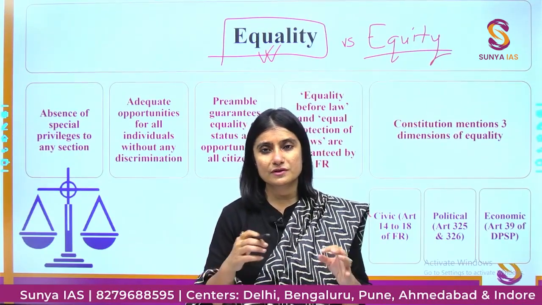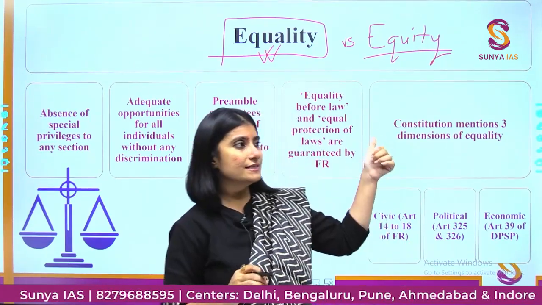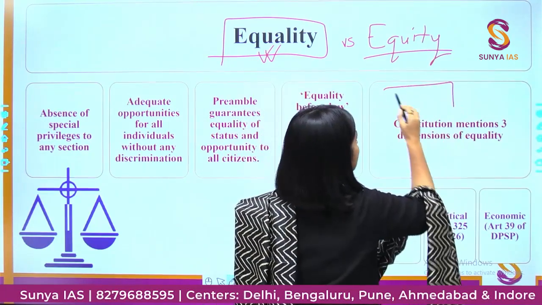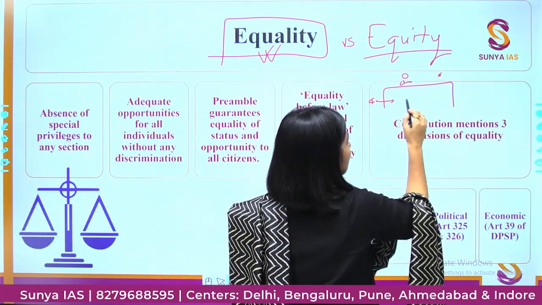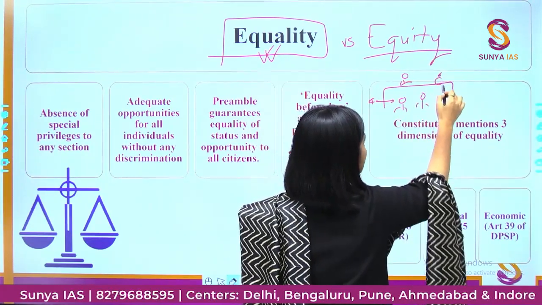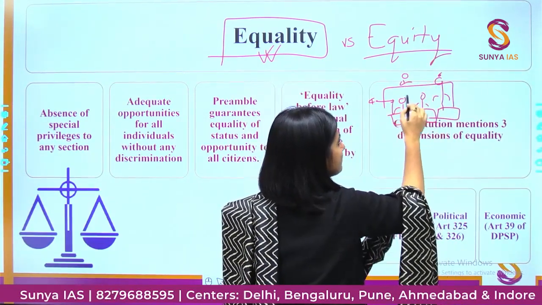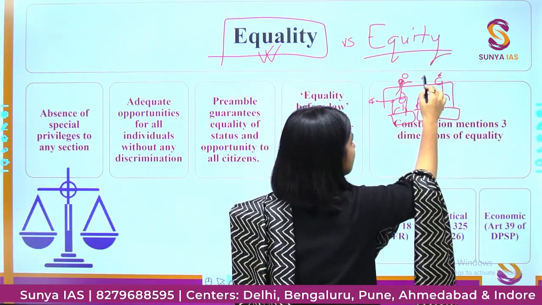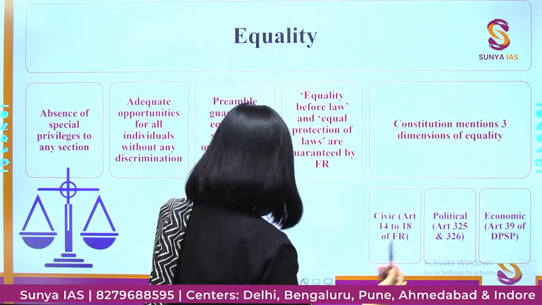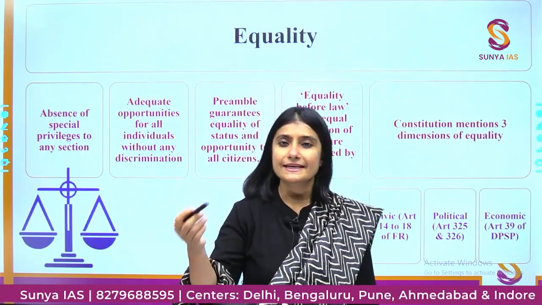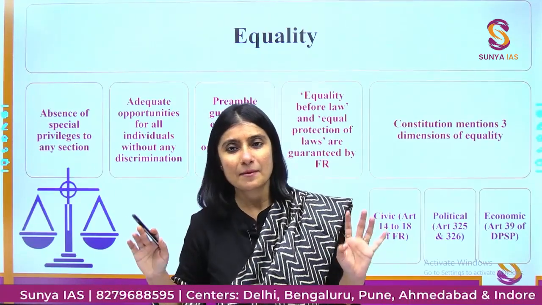Now I'm giving you simple examples. I will always give you simple examples from your daily life. A very good example of this is a drawing: there's a wall, a cricket match going on over here, and 4 people are trying to watch. One of them is this much height, another is this much, another is this much, and we are giving an equal platform to everyone to stand. Whereas this person needs this huge platform, this one needs this much, and this one doesn't need a platform, right? So these are various examples by which you understand these concepts very easily. We will always discuss examples from your personal life so that you can understand the concepts better.